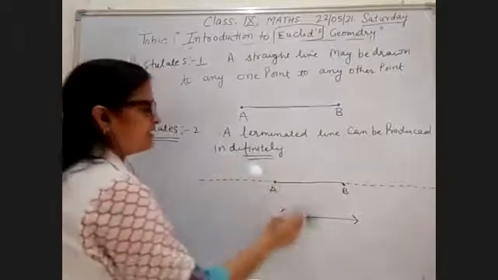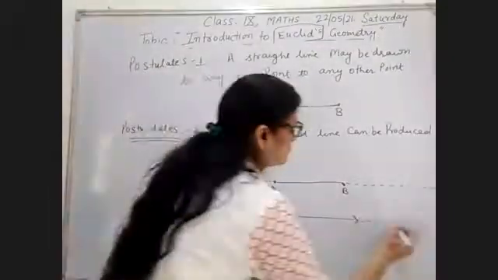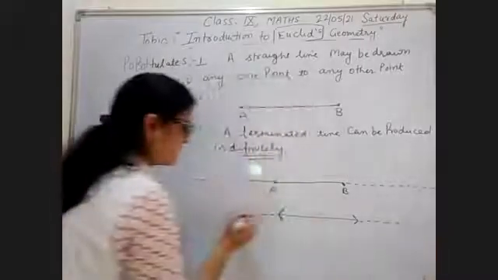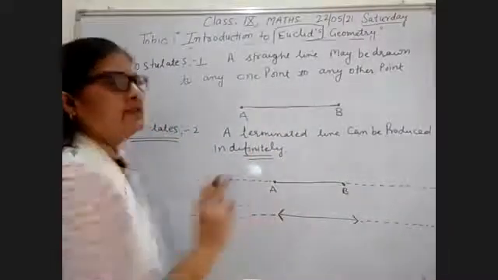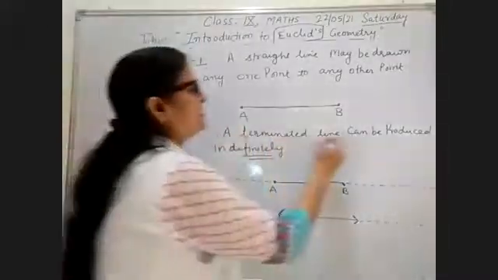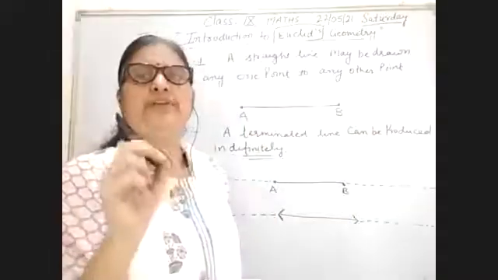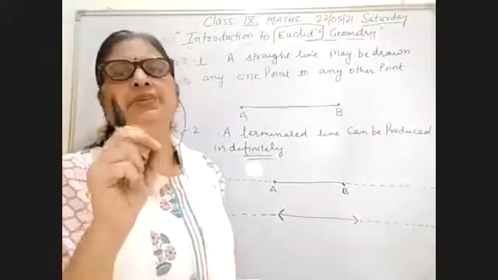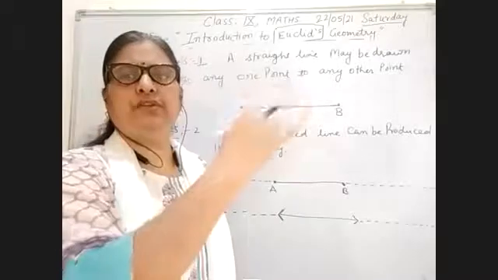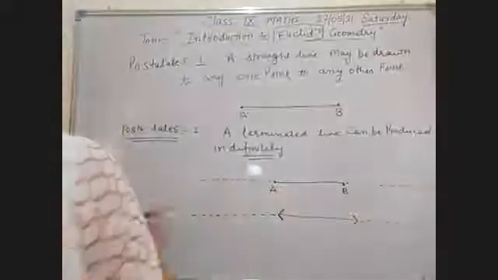A terminated line I can produce, and a line also I can produce on both sides. The postulate says a terminated line can be produced indefinitely. When you have a terminated line, you can produce it from both the left and right hand side.